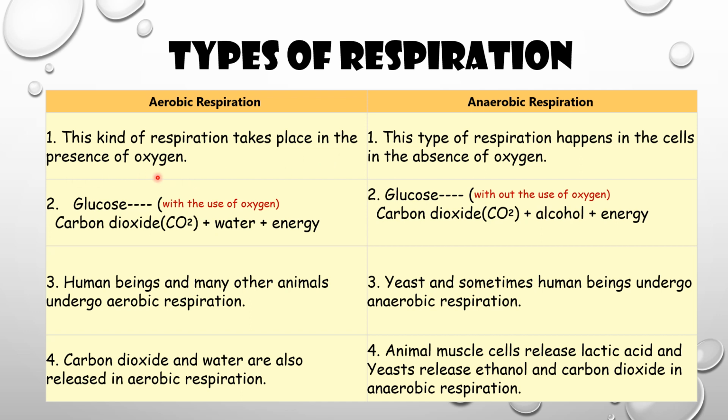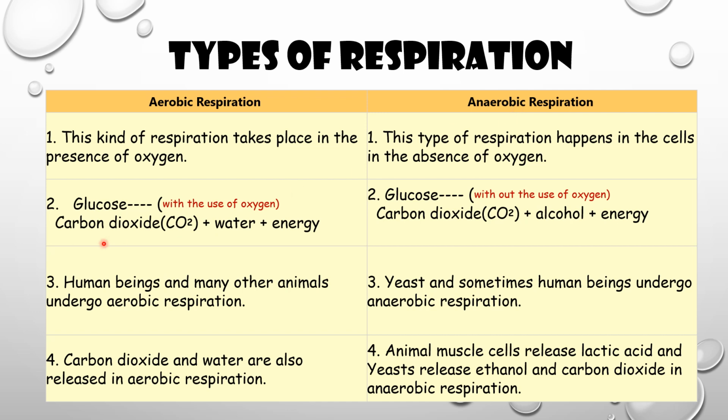Anaerobic means in the absence of oxygen. This type of respiration happens in the cells in the absence of oxygen. That is a very important point. Aerobic respiration in the presence of oxygen, anaerobic respiration in the absence of oxygen.